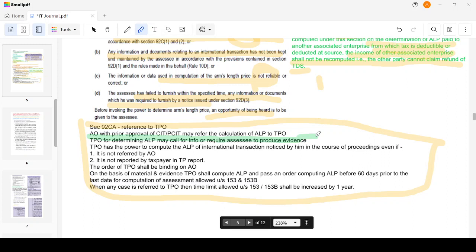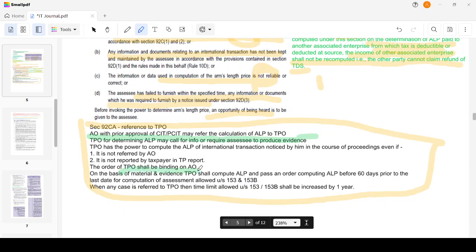Now the transfer pricing officer has the power to check the records and evidence, and to find whether the transactions entered into with C Inc., which is also an associated enterprise, are at arm's length price. This is what the principle states. The order of the transfer pricing officer shall be binding on the assessing officer.